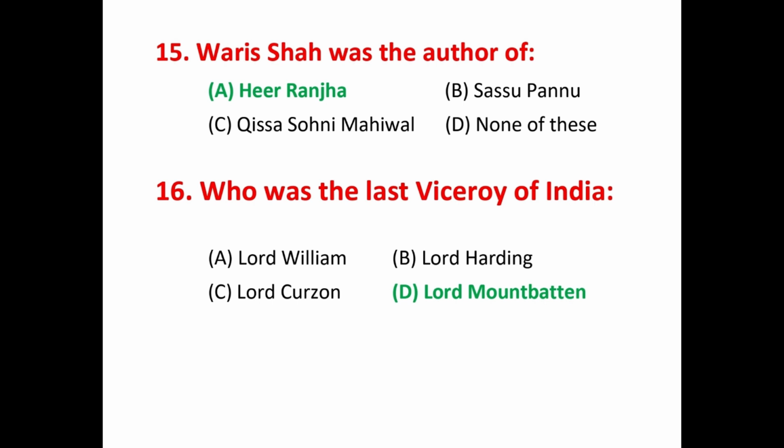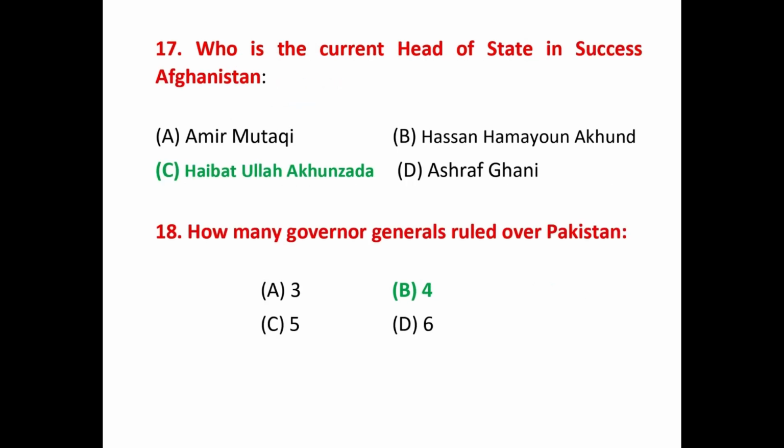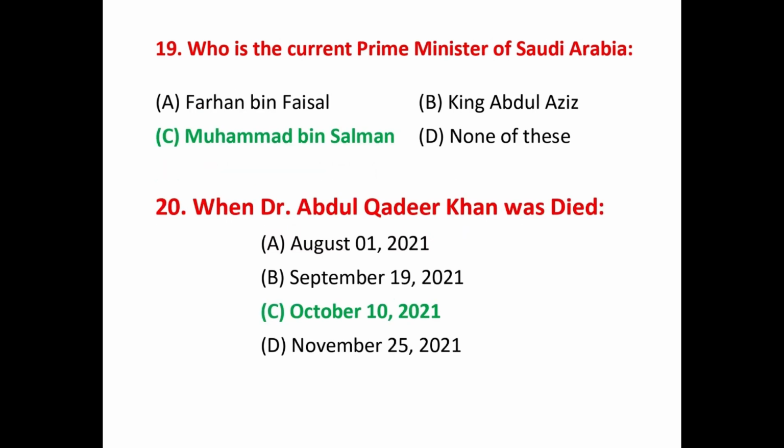Question number 16, who was the last Viceroy of India? That answer is Lord Mountbatten. Question number 17, who is the current head of state in Afghanistan? That answer is Habatullah Akhundzada. Question number 18, how many Governor Generals ruled over Pakistan? That answer is 4. Question number 19, who is the current Prime Minister of Saudi Arabia?